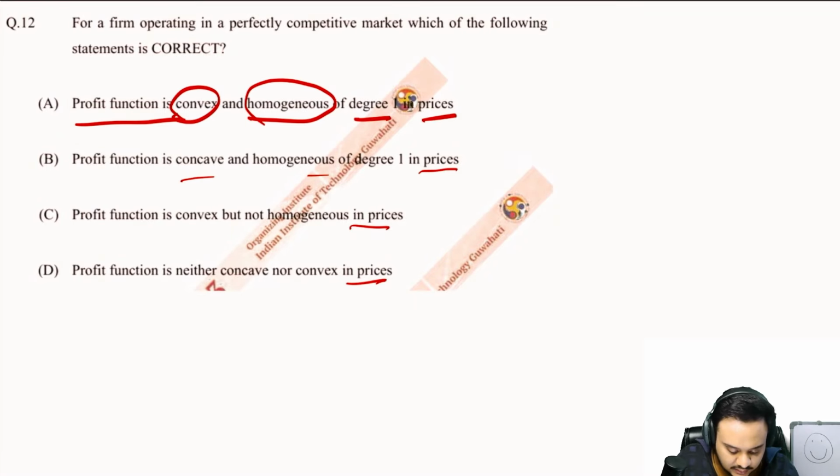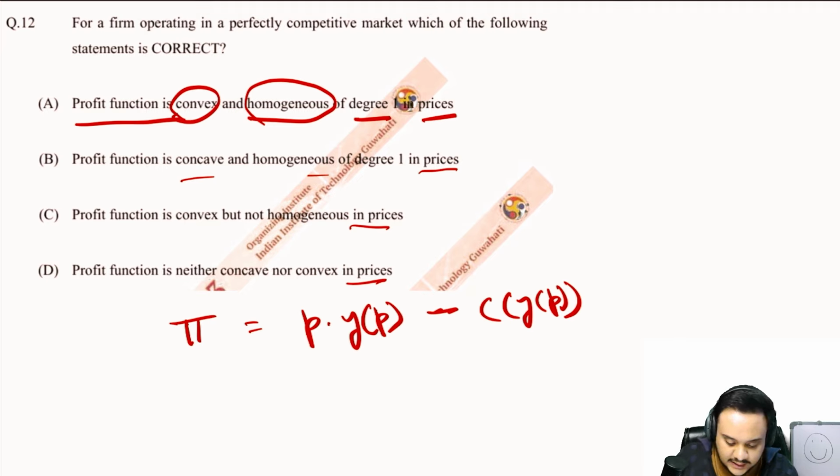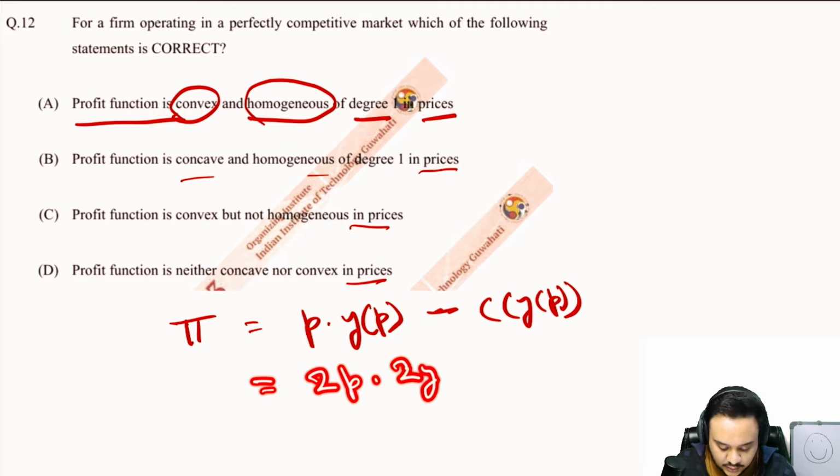So just write down the profit function firstly. Okay, price multiplied by quantity. We are writing the output in terms of price. We are writing the entire equation in terms of price. Minus the cost, which is a function of output, and output is a function of price in our equation at least. Okay, so this is it, and now let us see what happens if you double the price. If you double the price, this becomes 2p, this becomes 2yp, because it is just a function of price.